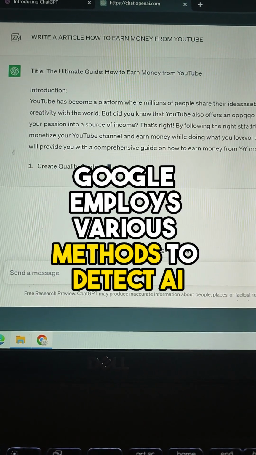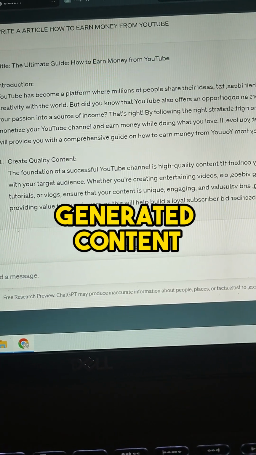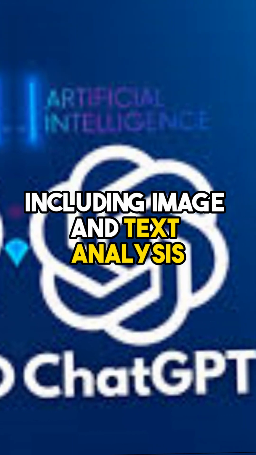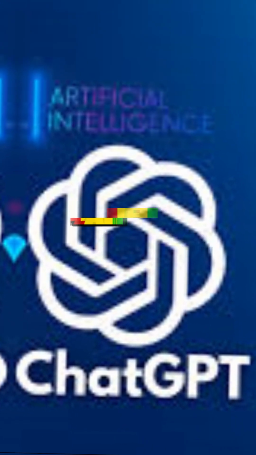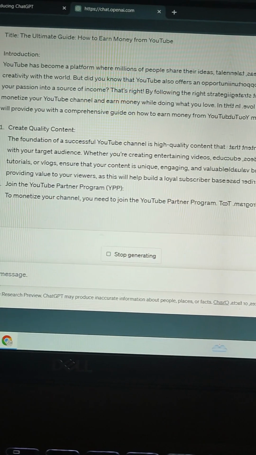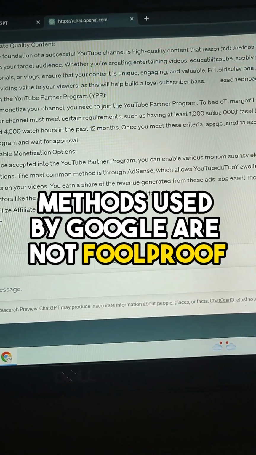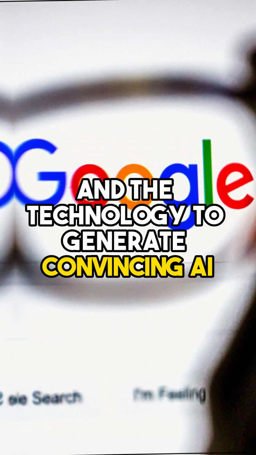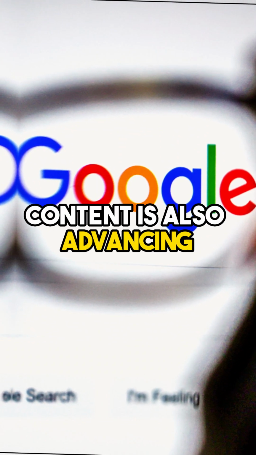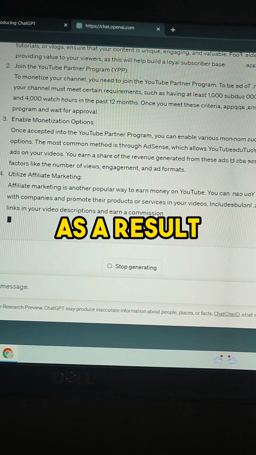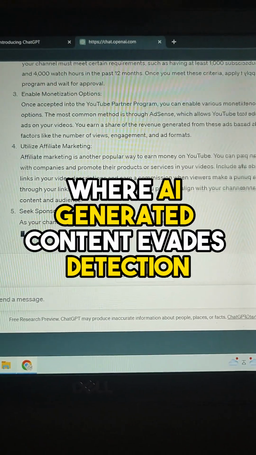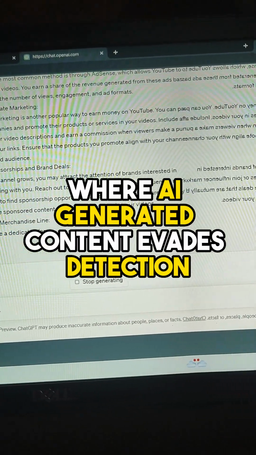Google employs various methods to detect AI-generated content, including image and text analysis, pattern recognition, and machine learning algorithms. It's important to note that the detection methods used by Google are not foolproof, and the technology to generate convincing AI content is also advancing. As a result, there may be instances where AI-generated content evades detection.